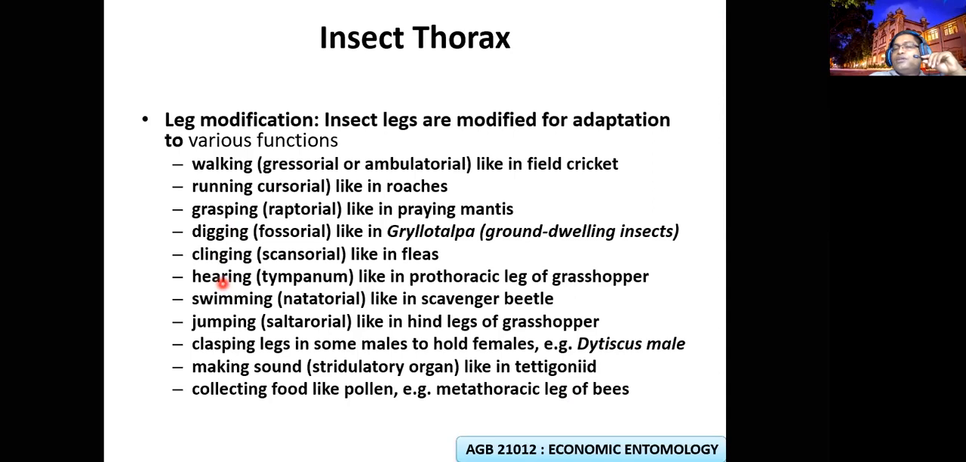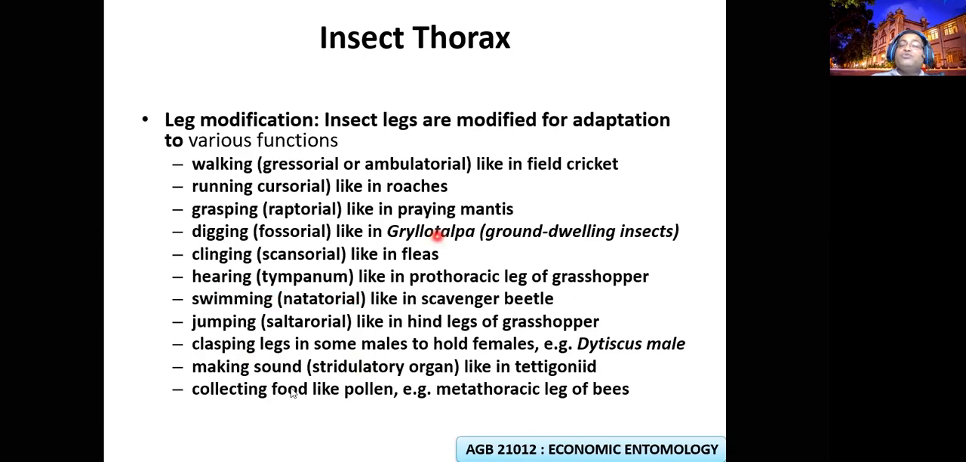In grasshoppers, the hearing organ will be on the legs. Swimming: aquatic living insects, bugs, so they can swim. And jumping legs: grasshoppers will jump with hind legs. Clasping legs: some insects use them to hold the prey. Some insects use legs for making sound. The grasshoppers, if you are going into the grassland, they will make sound. Why? They are rubbing the wings with their legs.